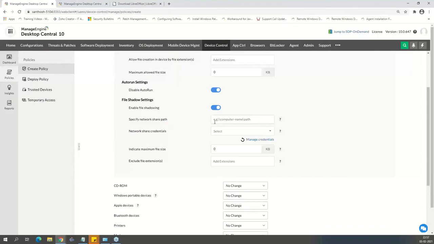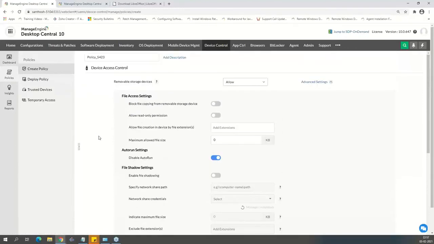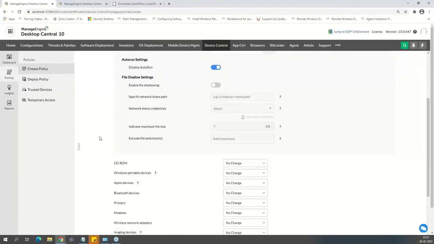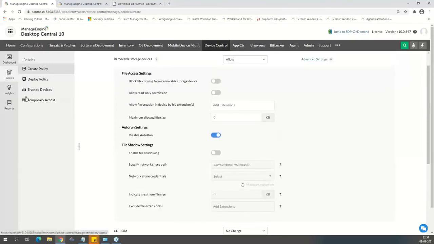You just give a share path in which you want to store these files. Whenever they try to copy the files, we'll also take a copy and keep it for you, right? And file tracing, if you don't want to copy the files for security or privacy concerns, no problem. We have file tracing as well. If you enable file tracing, it will only trace what files were copied and who copied them. That information would be stored, right?